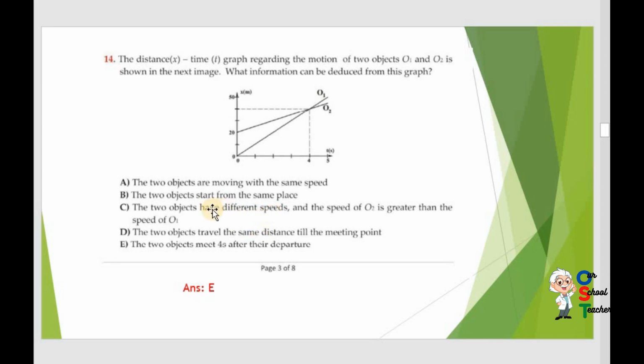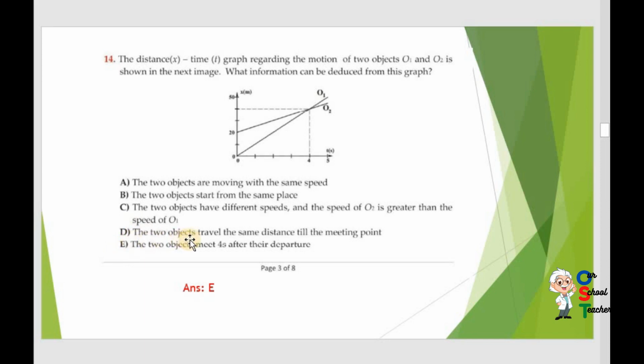Just check O2. This is the line that represents the speed of O2, but it is under O1. It means the speed of the O1 object is greater than O2. In option C it is written that the speed of O2 is greater, so it is incorrect.